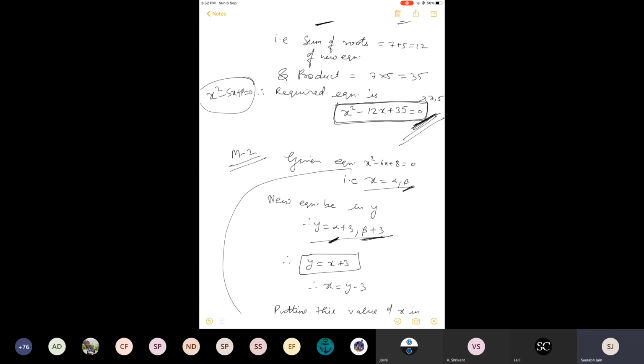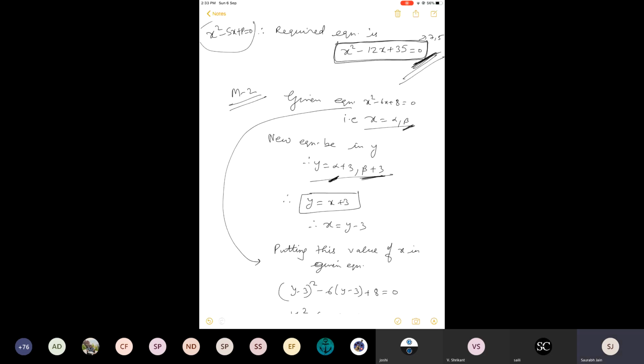Also remember one thing that I have discussed already in the previous classes, that the number of roots and the degree of the equation both are same. Quadratic equation, degree is 2, 2 roots are there. Cubic equation, degree is 3, 3 roots are there, alpha, beta, gamma, if you remember. Biquadratic equation, 4 roots will be there. So they are related to each other. Remember this important thing.